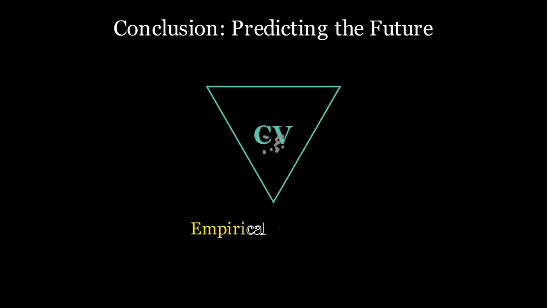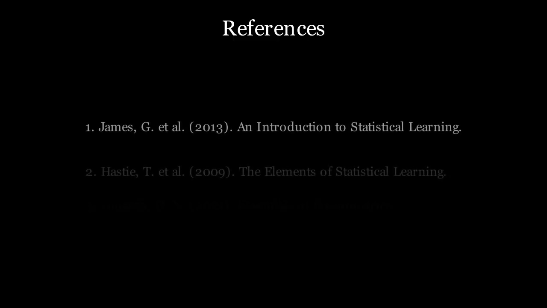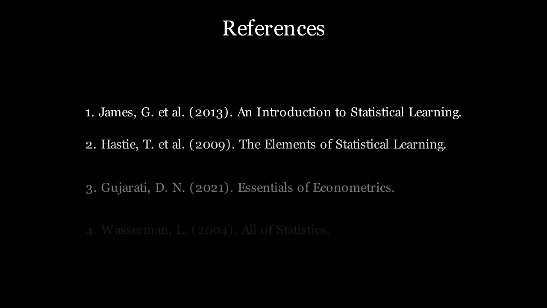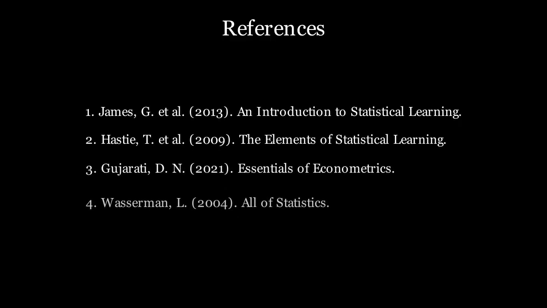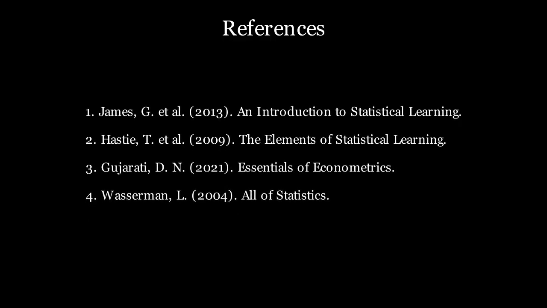References: 1. James, Witten, Hastie, and Tibshirani, 2013, An Introduction to Statistical Learning. 2. Hastie, Tibshirani, and Friedman, 2009, The Elements of Statistical Learning. 3. 2021, Essentials of Econometrics. 4. Wasserman, 2004, All of Statistics, A Concise Course in Statistical Inference.